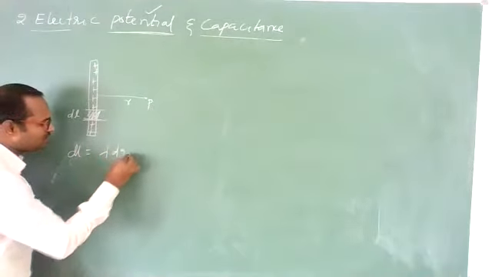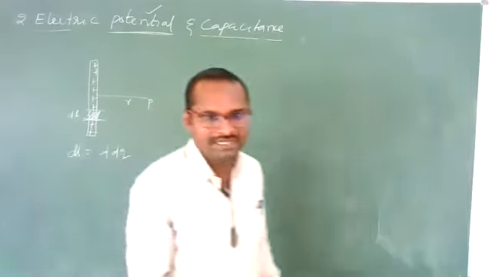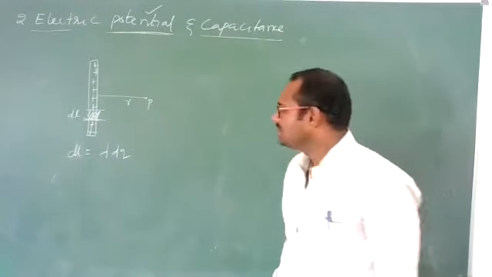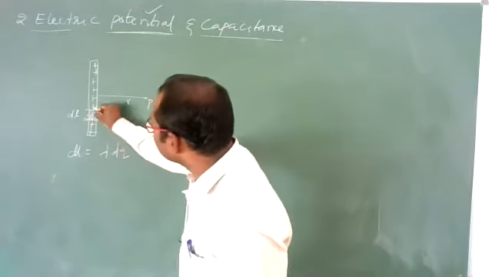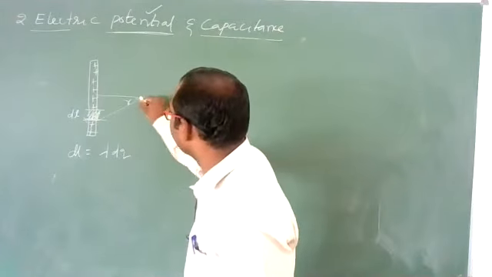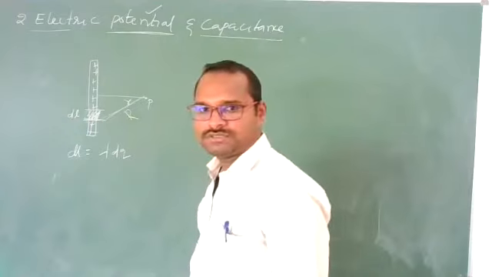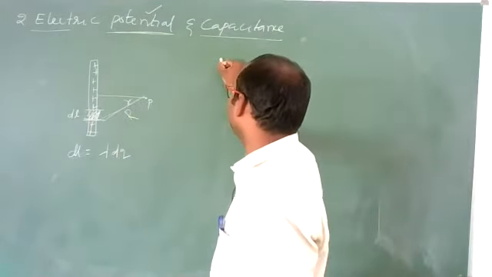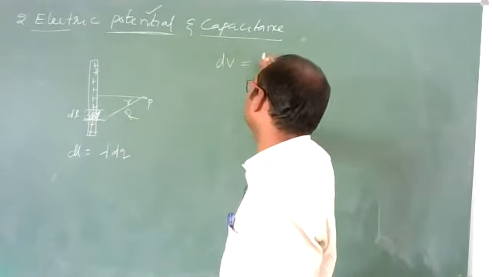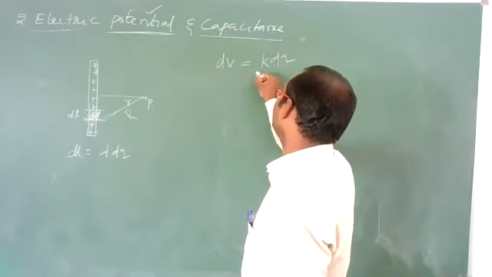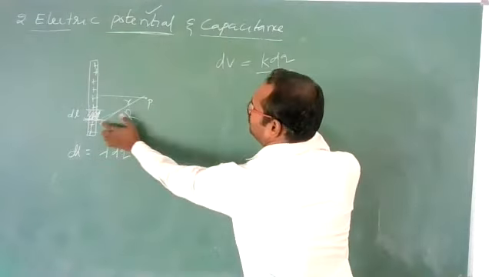Lambda into dl, as you know. Clear? Now, due to this dl, at this point P, at this distance r, the potential, called dV, is equal to k dq by r.